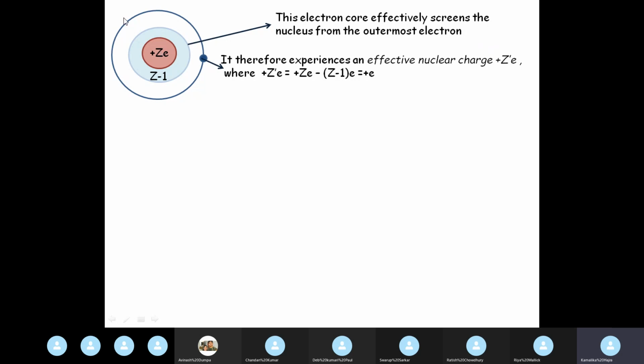Z prime e is Ze minus (Z minus 1)e, which is just plus e. Z minus 1 electrons here are dealing with the Z protons of the nucleus, so the effective nuclear charge that this lone electron has to deal with is just 1.